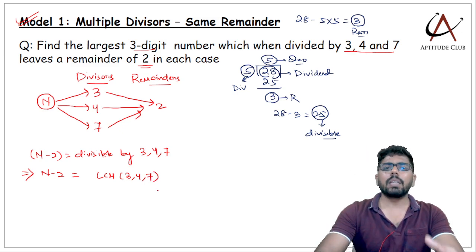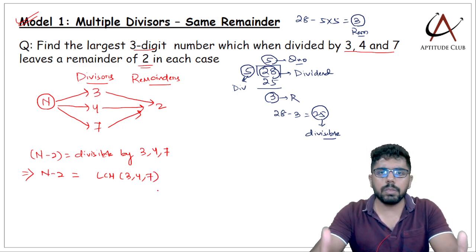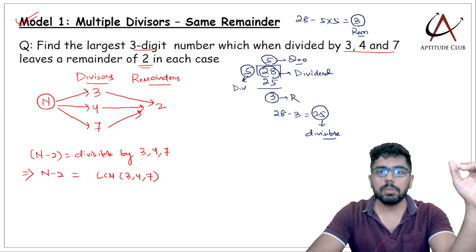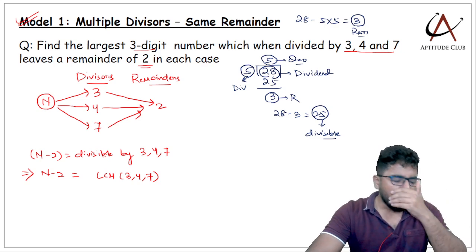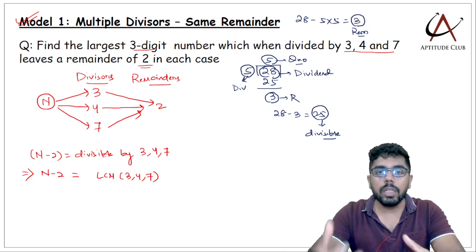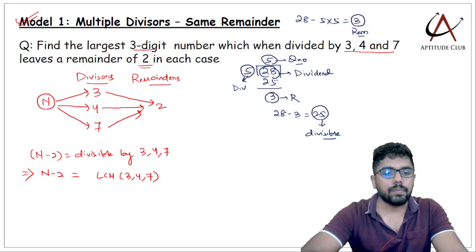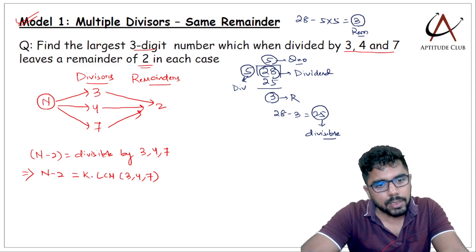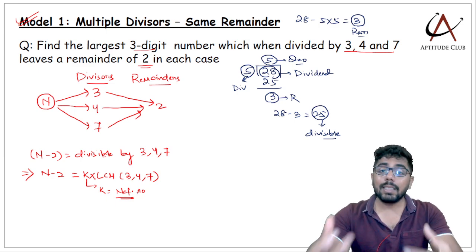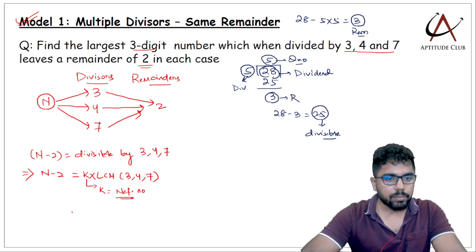So LCM of 3, 4, 7 is such a number which is divisible by 3, 4 as well as 7. But is it the only number? LCM is the lowest such number. But this is not the only number, the least such number. So that is why I'll denote it as k times LCM, where k is any natural number. LCM or any multiple of LCM.